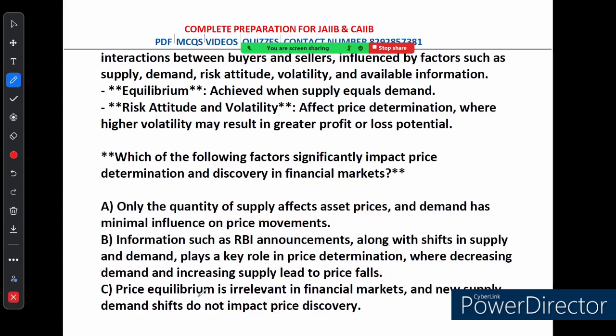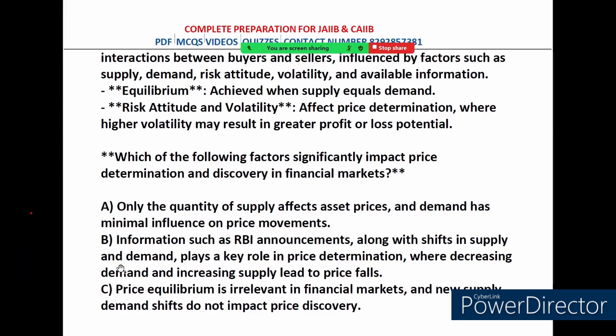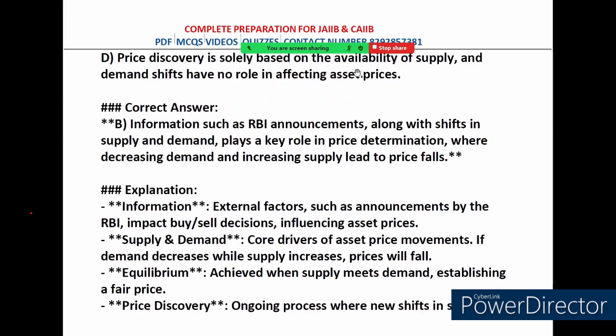Option C says price equilibrium is irrelevant in financial markets and new supply-demand shifts do not impact price discovery. This is incorrect because price equilibrium is very relevant in the financial market and shifts in supply and demand do impact price discovery. What does option D say? Option D says that price discovery is solely based on availability of supply and demand shifts have no role in affecting asset price. This is also incorrect because price discovery involves both supply and demand factors. Shift in either can affect asset price.